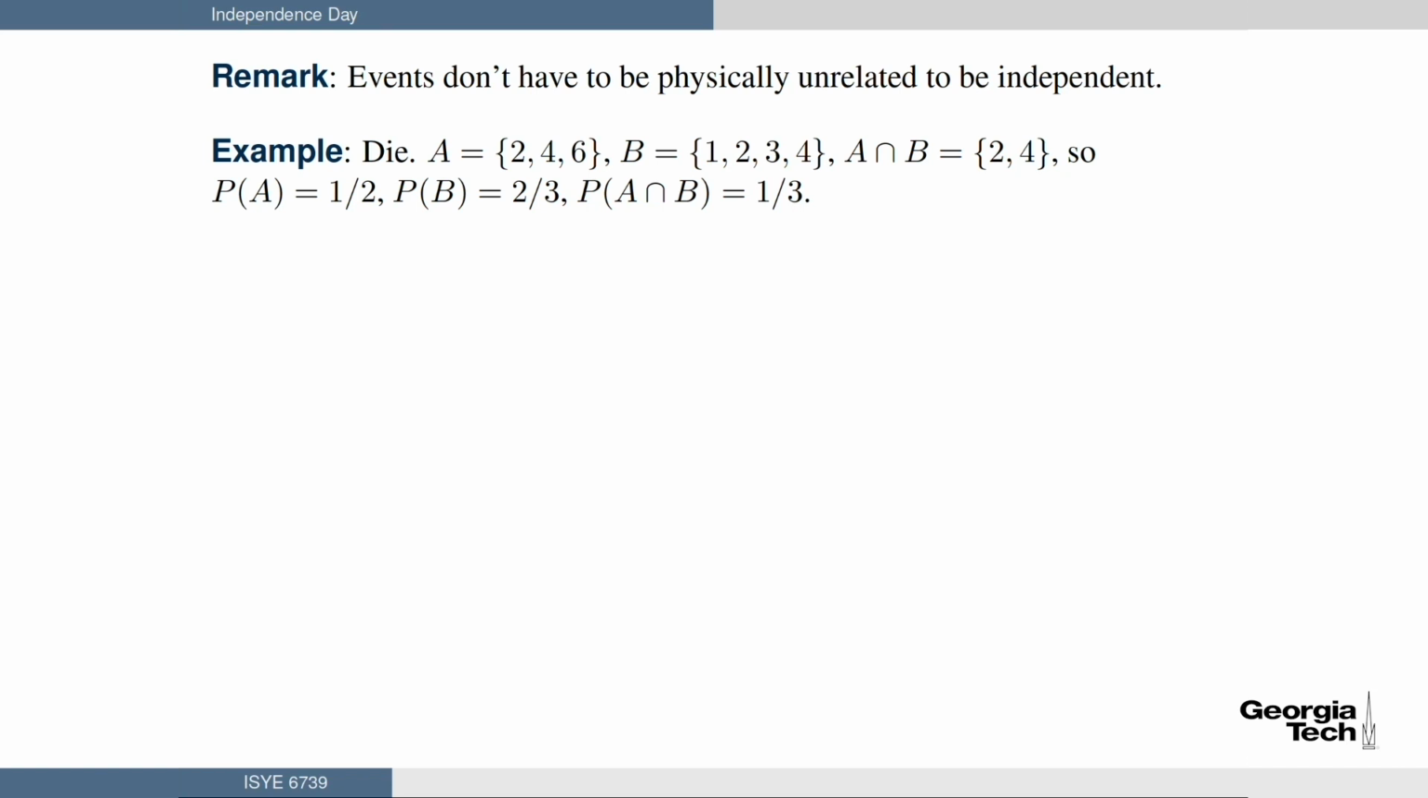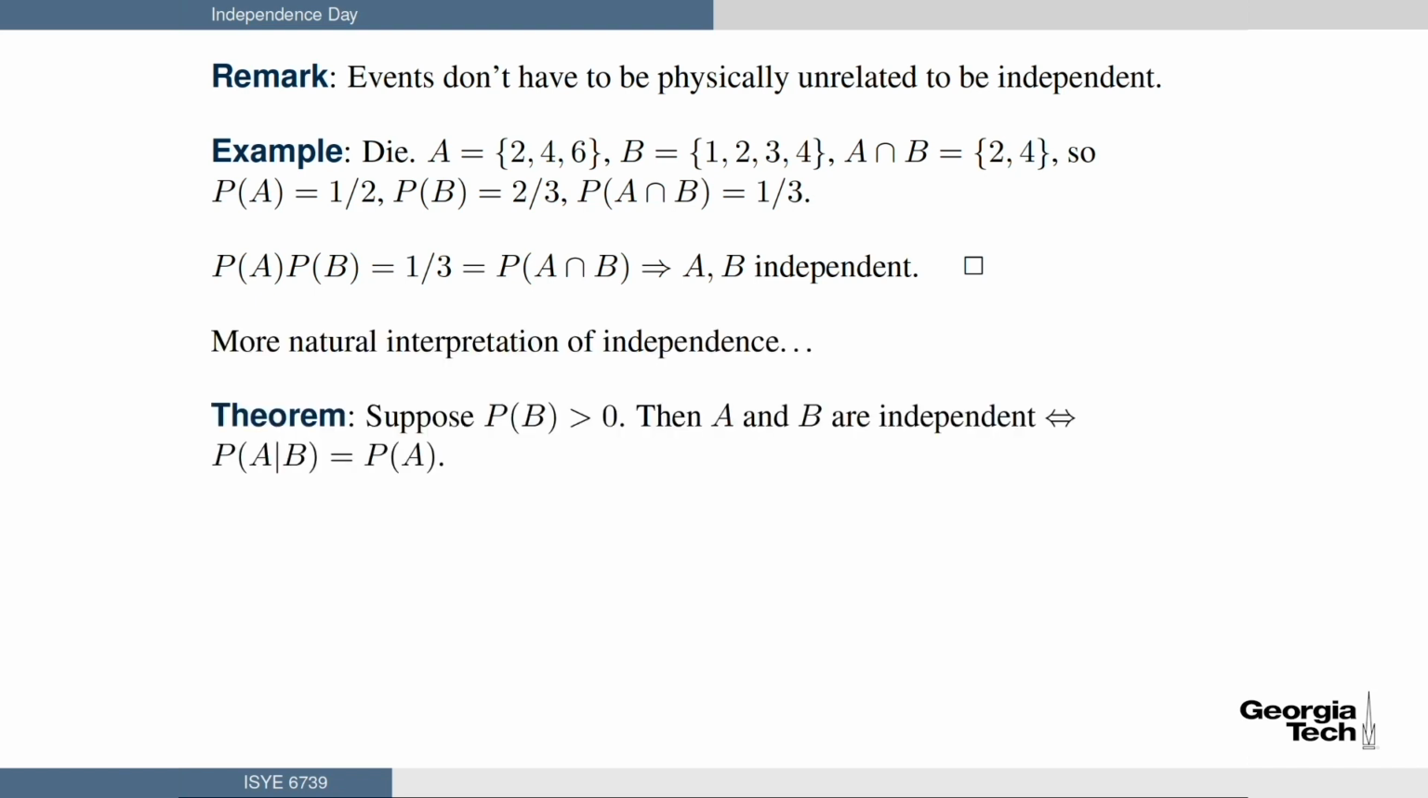This implies that the probability of A, that we observe an even number, is a half. The probability of B is 2/3. That's the probability of observing 1, 2, 3, or 4. And the probability of A intersect B is 1/3, because we have two elements in A intersect B, namely 2 and 4. So you can see that the probability of A times the probability of B equals 1/3, and the probability of A intersect B equals 1/3, and so the left side equals the right side, and that implies that A and B are independent.